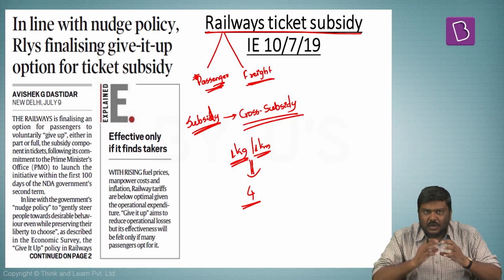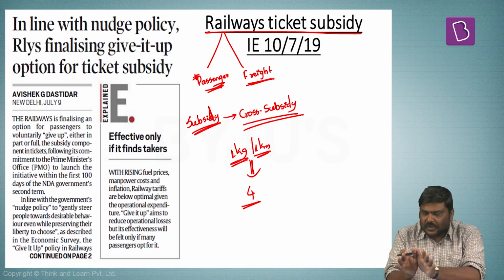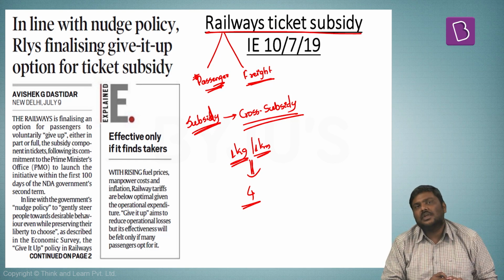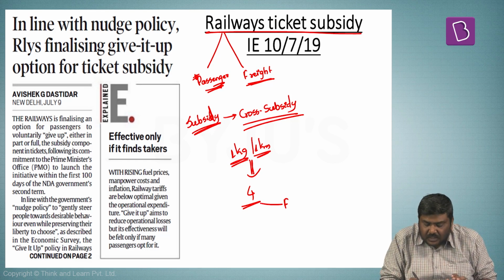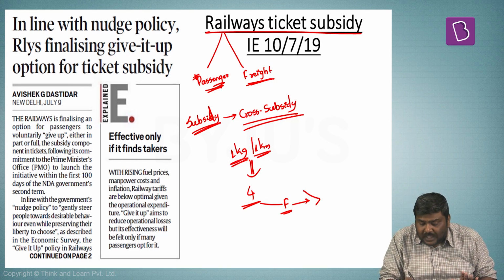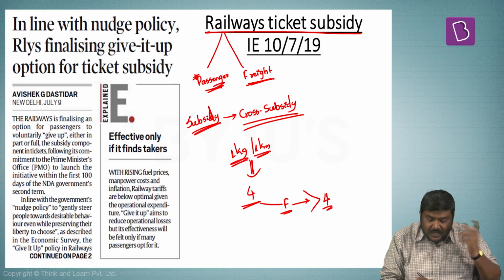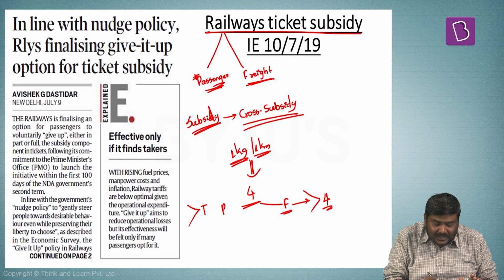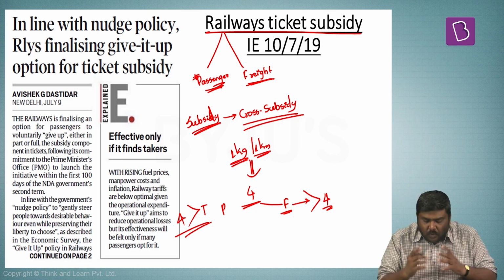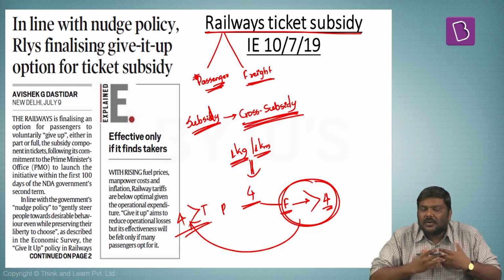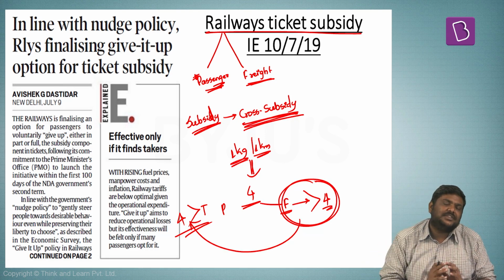Now, in case of freight, railways will charge a tariff of more than 4 rupees. And in case of passenger, the tariff will be lesser than 4 rupees. And whatever extra revenue is generated here will be used to provide subsidies here. This particular concept is called cross subsidization.